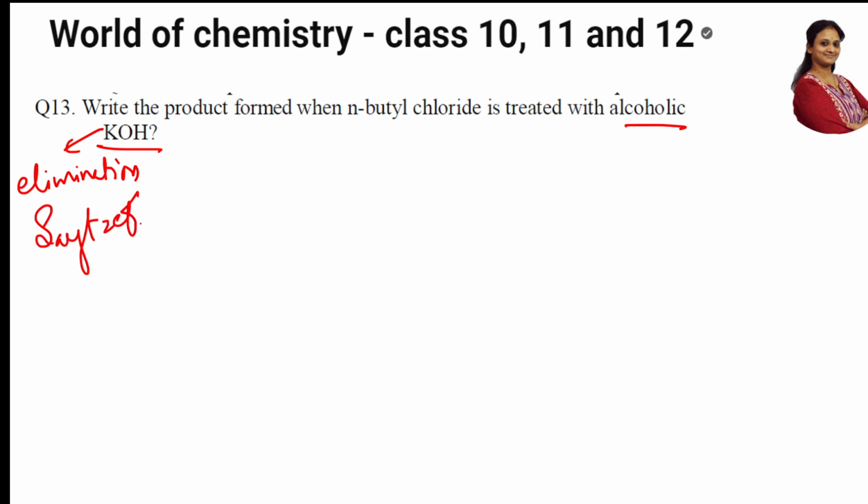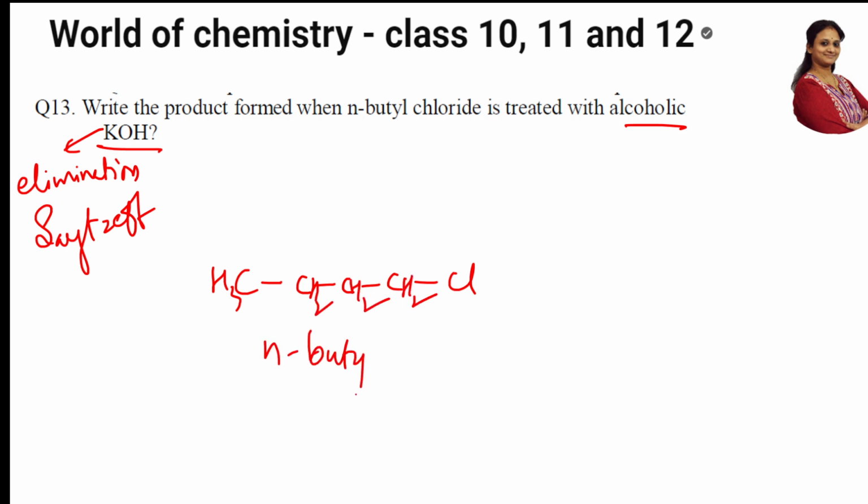Saytzeff rule. Correct? So take out the equation: n-butyl chloride, 1, 2, 3, and 4. This is CH3, this is CH2, this is CH2, this is CH2. This is what, students? This is n-butyl chloride. Now what are you treating with? You're treating this with alcoholic KOH. Alcoholic KOH. What will happen?